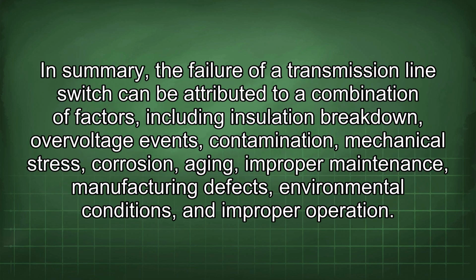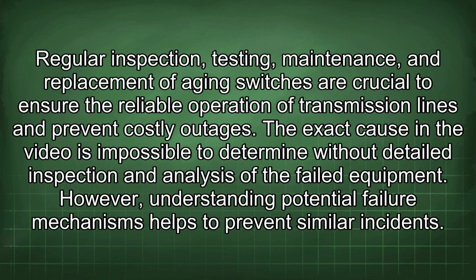In summary, the failure of a transmission line switch can be attributed to a combination of factors, including insulation breakdown, overvoltage events, contamination, mechanical stress, corrosion, aging, improper maintenance, manufacturing defects, environmental conditions, and improper operation. Regular inspection, testing, maintenance, and replacement of aging switches are crucial to ensure the reliable operation of transmission lines and